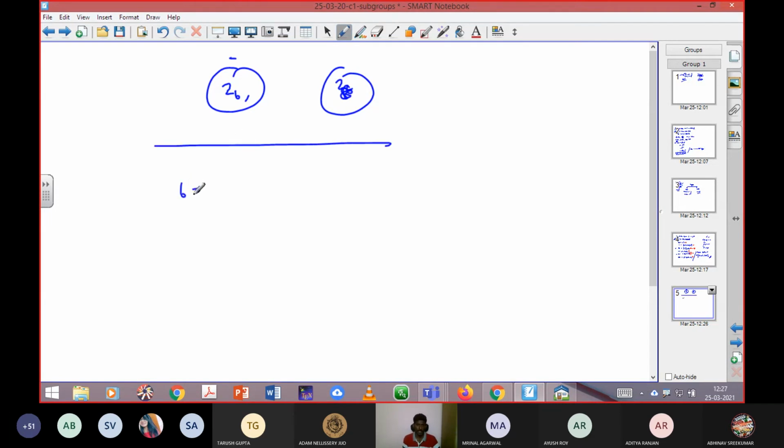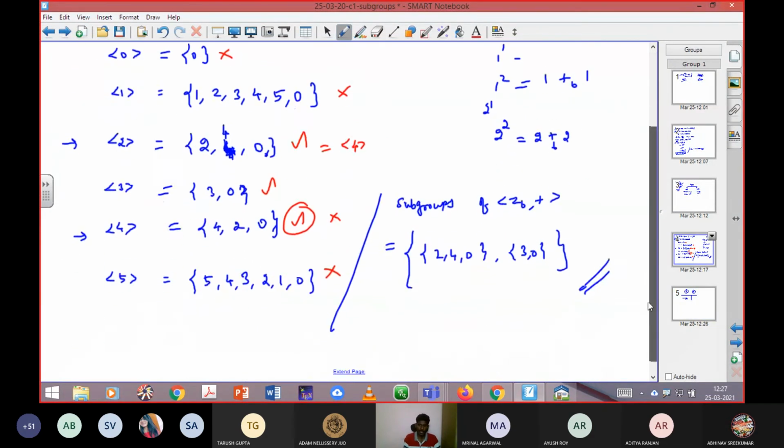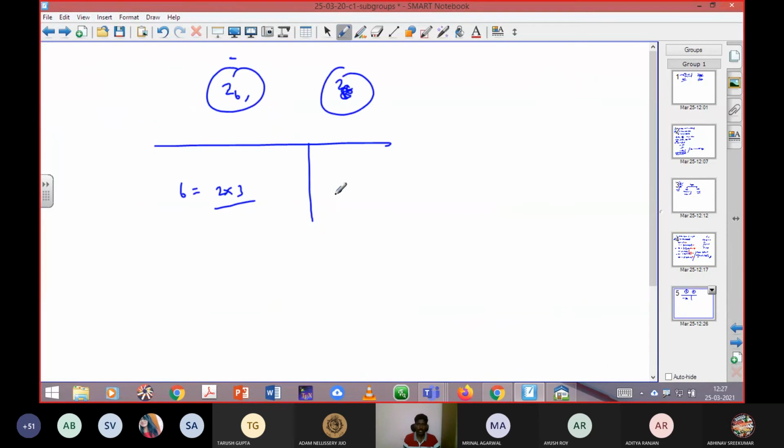See here, Z6. So here 6 can be written in factors. How can it be written in factors? 2 into 3. Always you can write in prime numbers. So you can just check your previous answers: one element has a set with 2 members, and one more has a set with 3 members. Likewise, 8, how can it be written? 2 into 2 into 2.